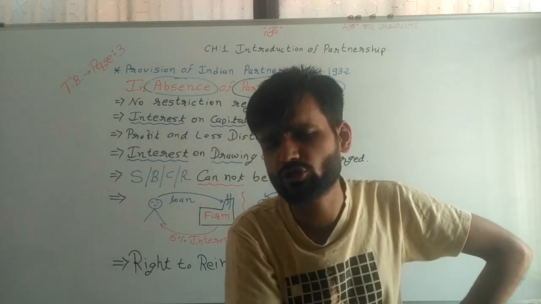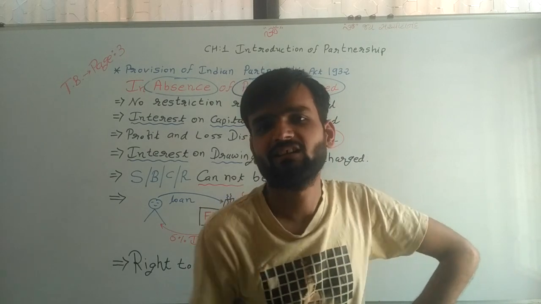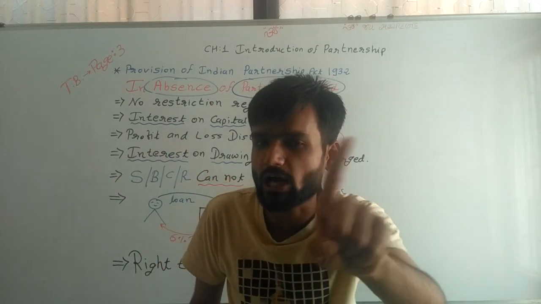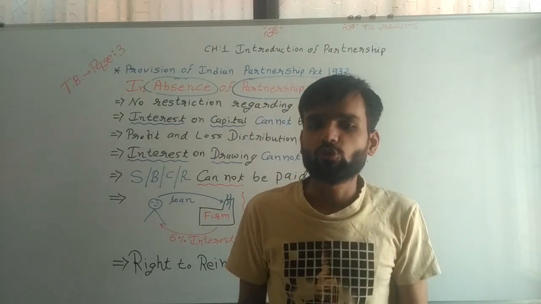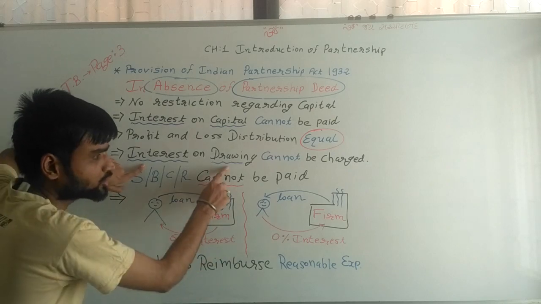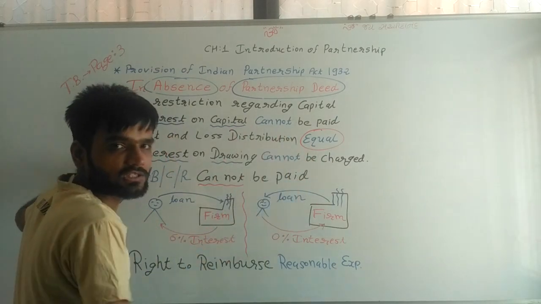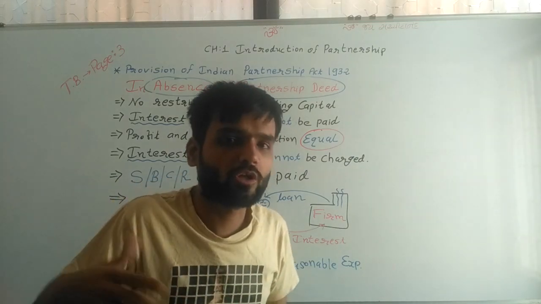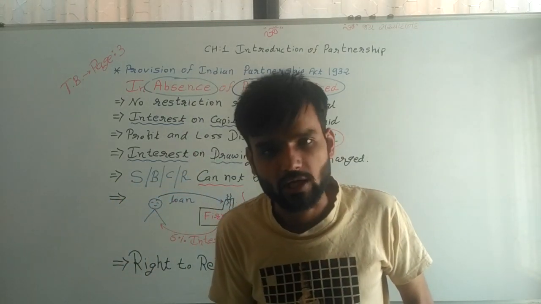That is also the question, and that's why interest on drawing cannot be charged on the partner. If interest on capital is not paid, then interest on drawing also cannot be charged.